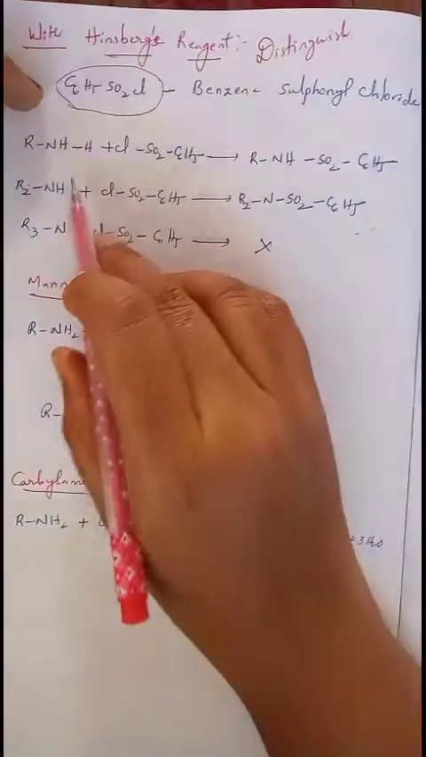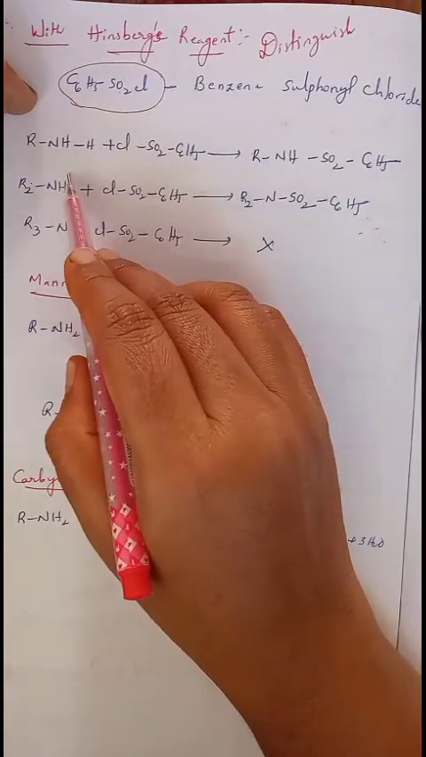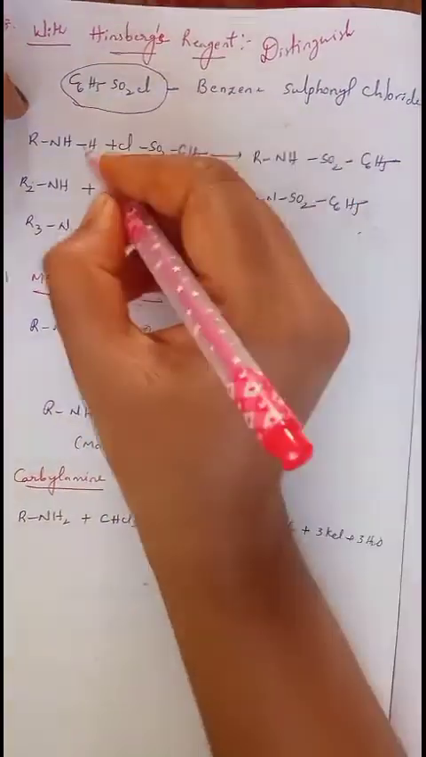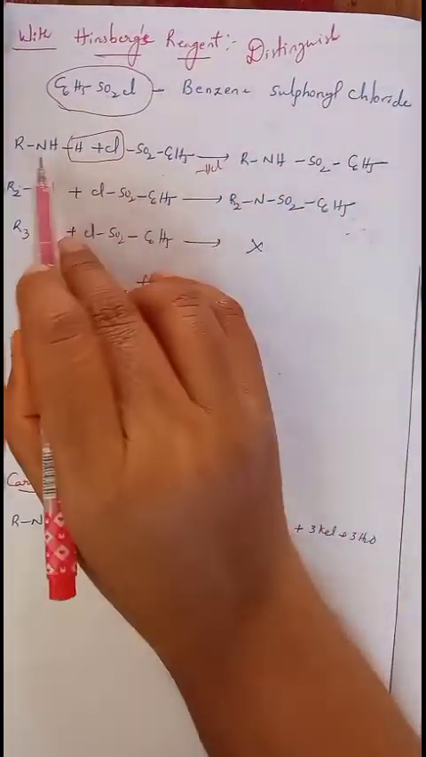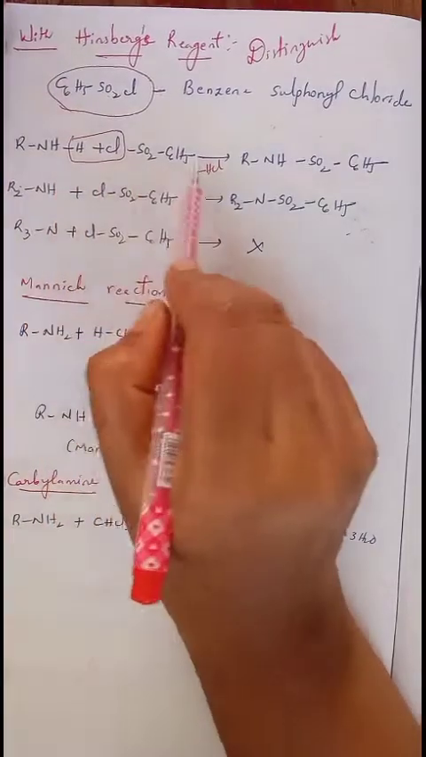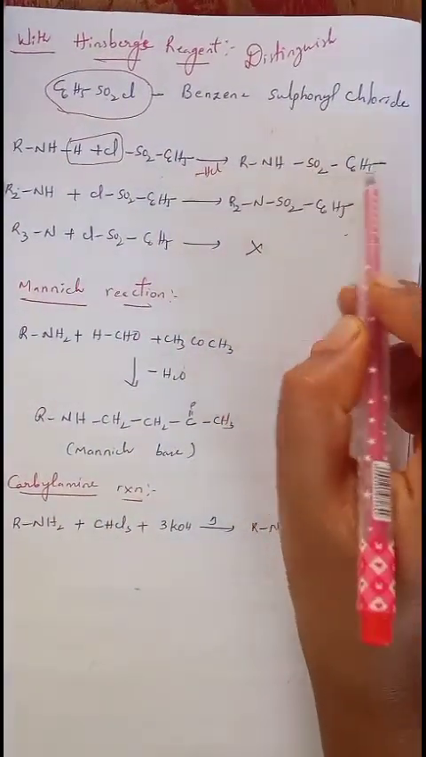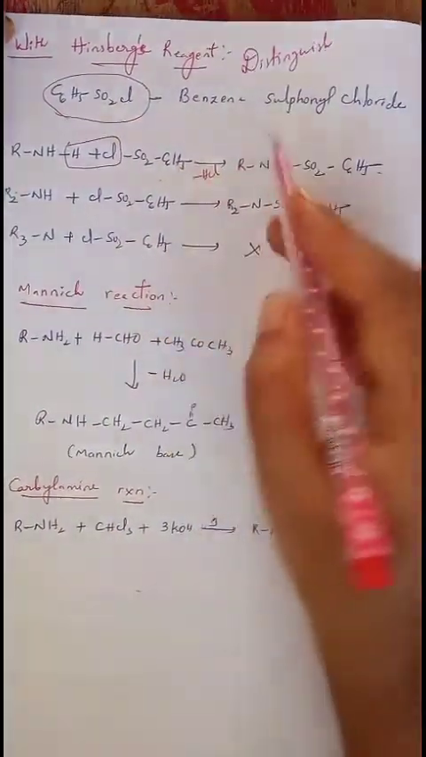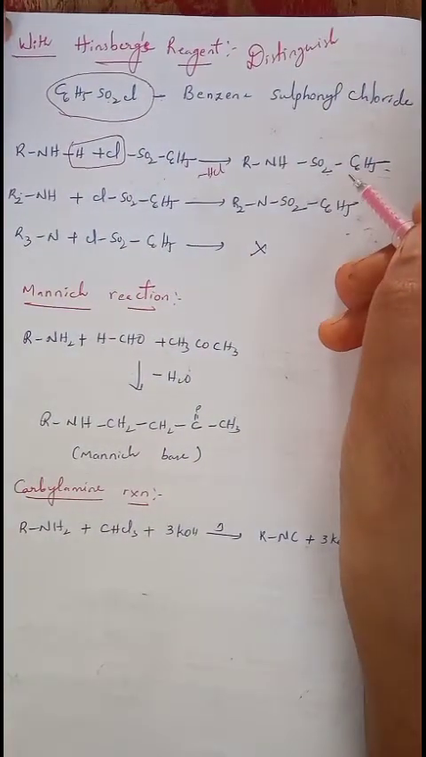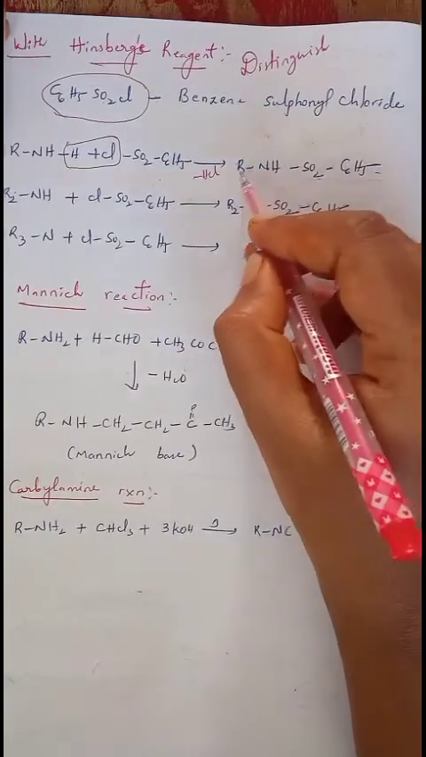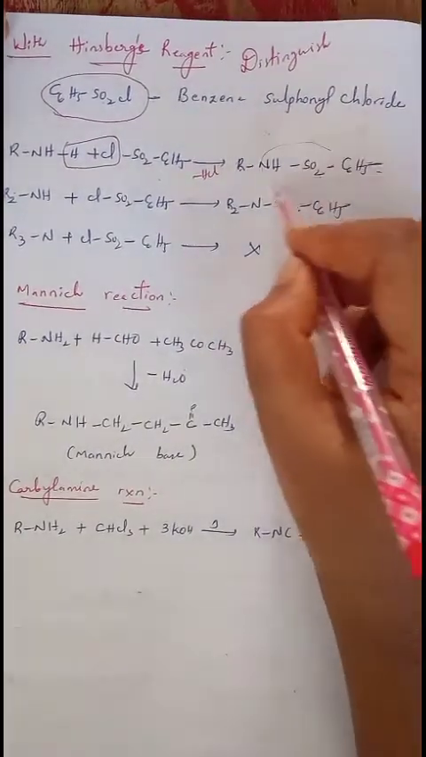If you take primary amine, when primary amine reacts with benzene sulfonyl chloride, hydrogen of primary amine and Cl of benzene sulfonyl chloride are eliminated as HCl. Now what did we get? RNHSO2C6H5. This is N-alkyl benzene sulfonamide. So N-alkyl benzene sulfonamide is formed.